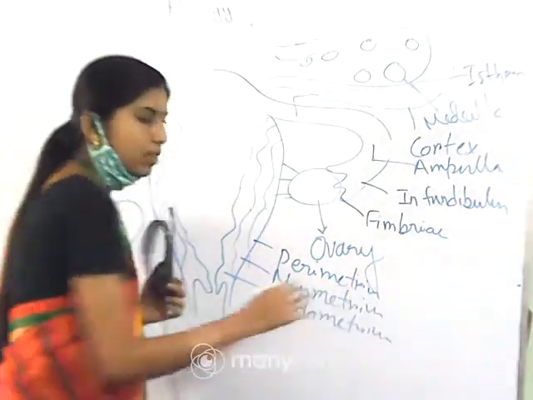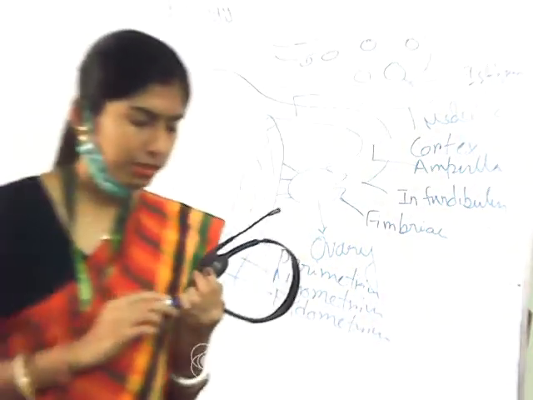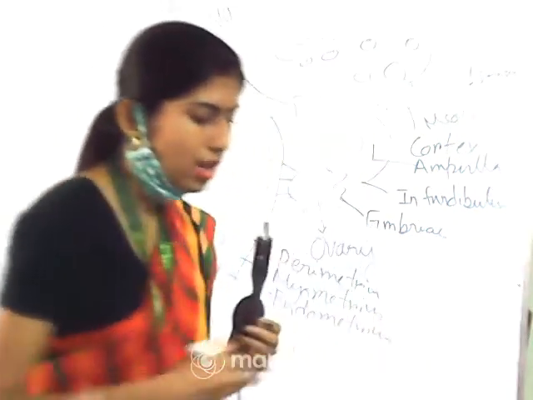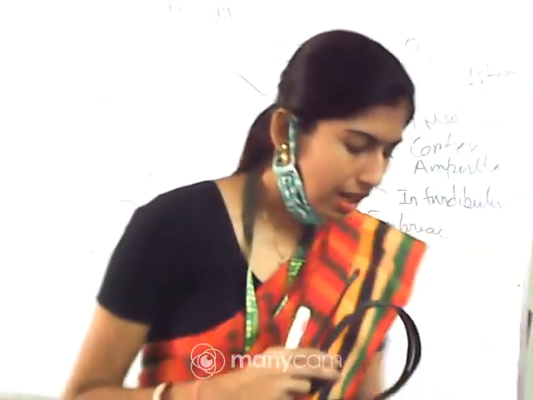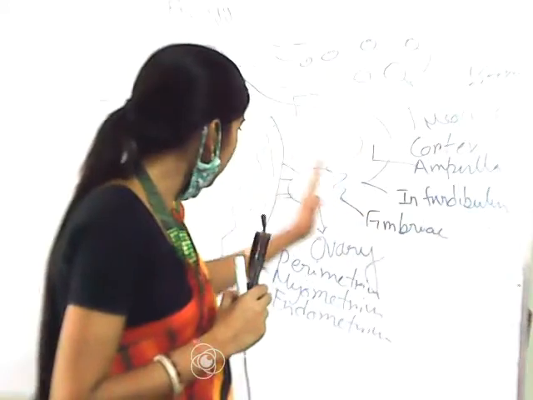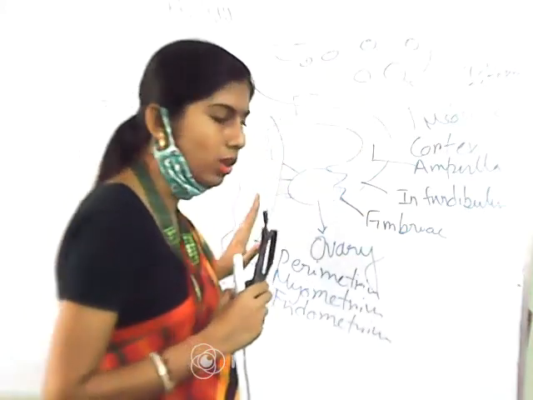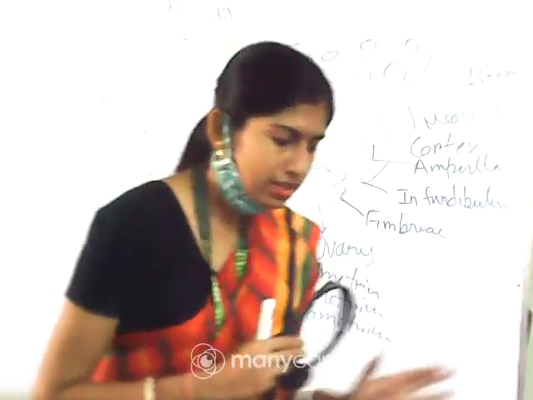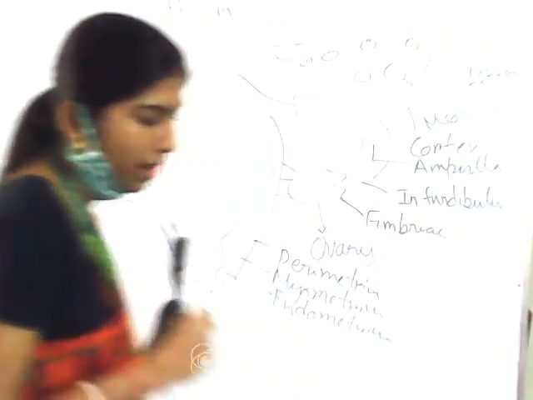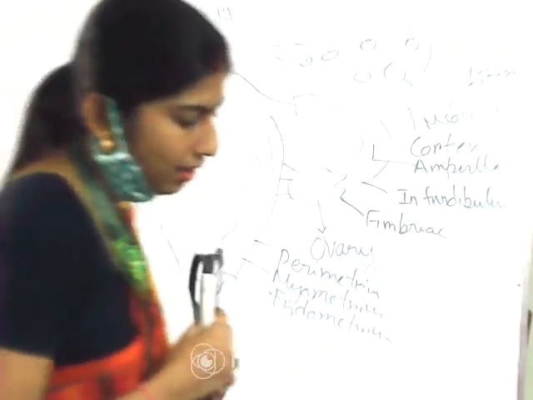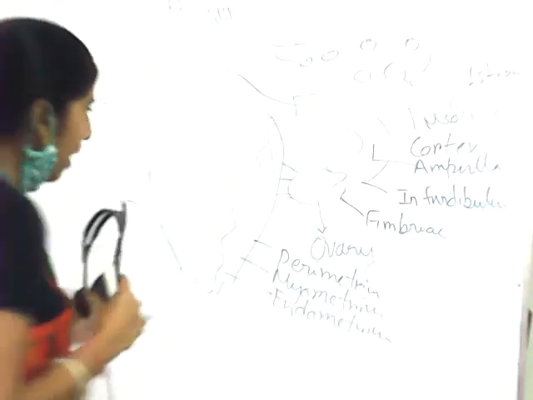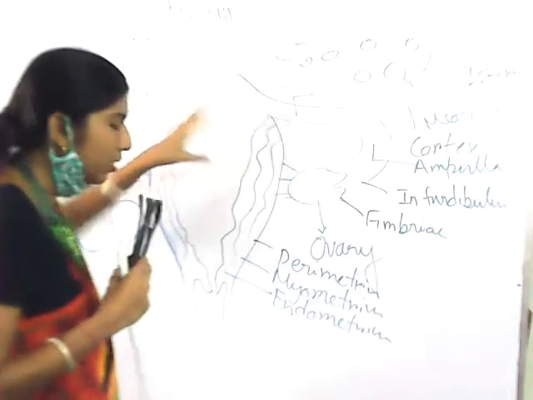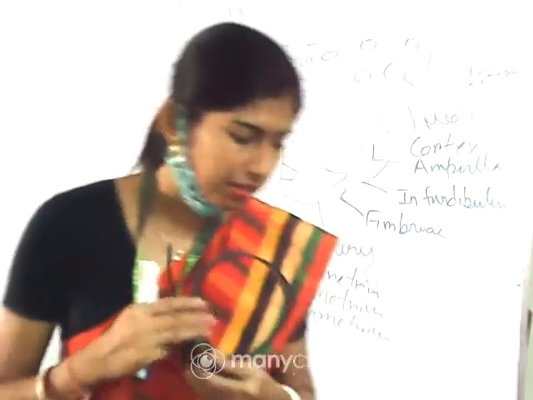So these are the 3 different layers that can be found in the uterus. I am repeating: the external membranous one is perimetrium, the middle thick layer is myometrium, and the inner glandular layer is endometrium, and after that a cavity is present which is considered as uterine cavity.